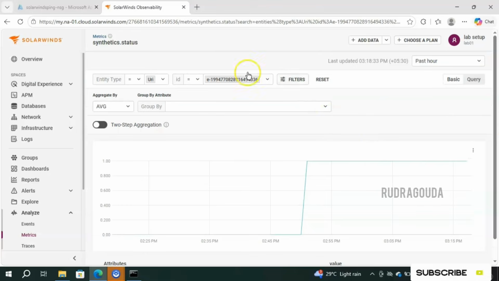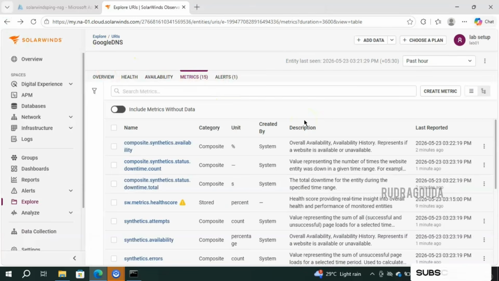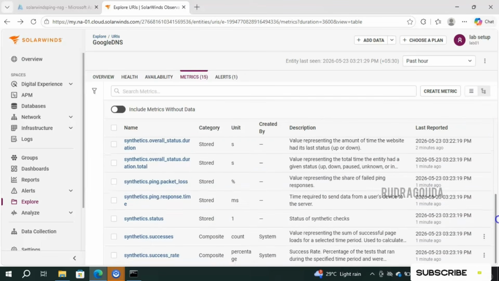Not only for synthetic status, you are able to get different metrics as well. Depending on the business requirement, you can get the information in the metrics explorer, put that information into beautiful dashboards and share it with the customers. Right? So far I have covered synthetic status.